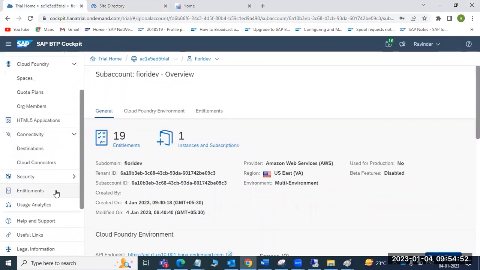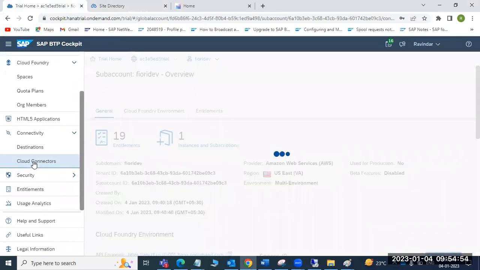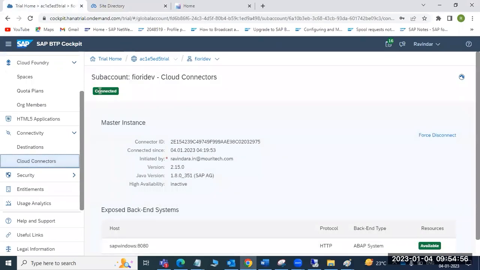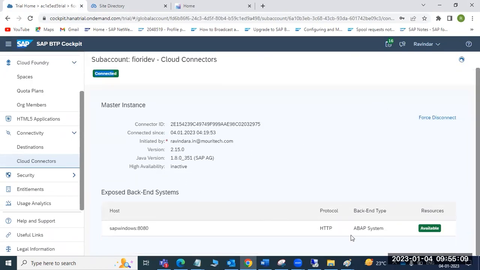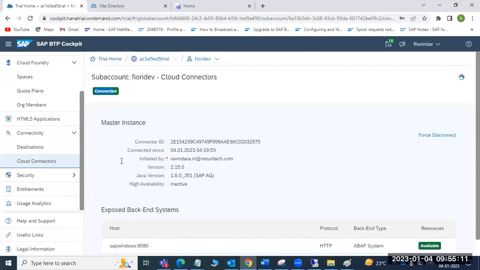If I go to the cloud connectors, see, it is connected. Previously it was not connected. Now it is connected because I registered the sub account to my cloud connector. In the cloud connector I also registered my SAP system. Now both are talking to each other. It is available and connecting. This is very important, the first activity. Once you create the sub account, we need to map it to our backend systems. After that, which service, which data.